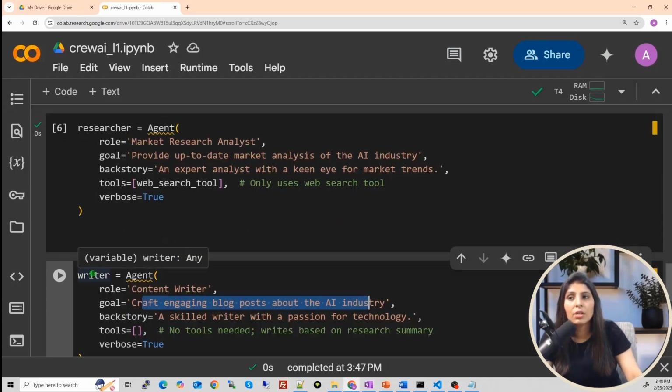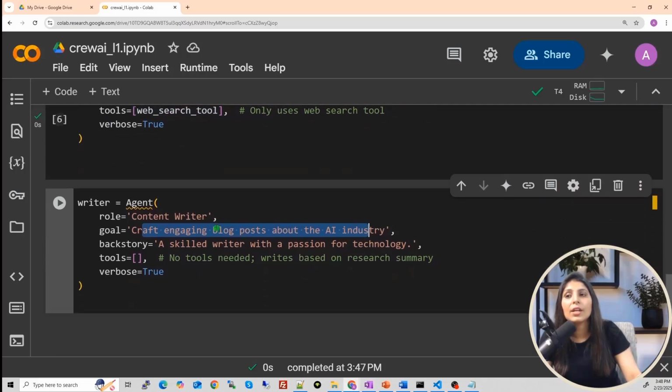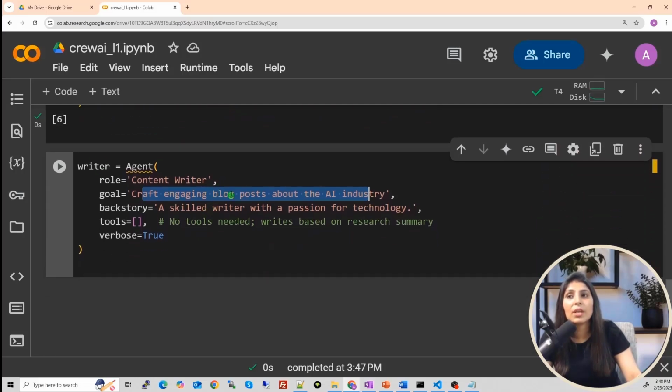The writer agent will take all the data, all the text which the research agent fetched from the internet using this web search tool, and this writer agent will create a blog post on that.